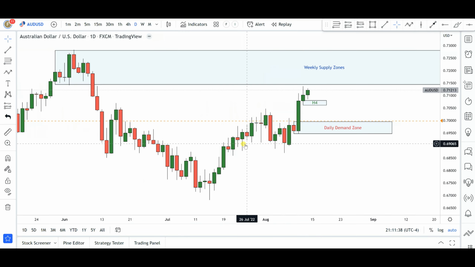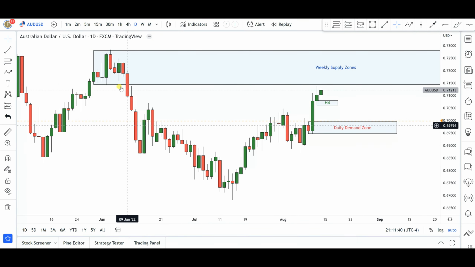However, if you're looking to go long, there is some kind of inverted head and shoulders in here, with this being the neckline, this level of structure that was broken to the upside, thus creating this particular demand zone in the daily time frame. So, let's see, that's obviously a level where the bulls came into these markets, right around the 0.7000 institutional price level.